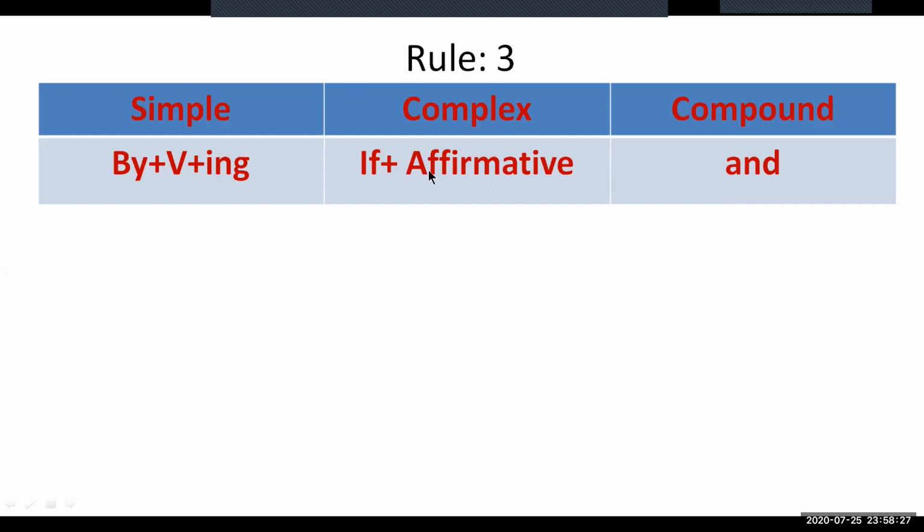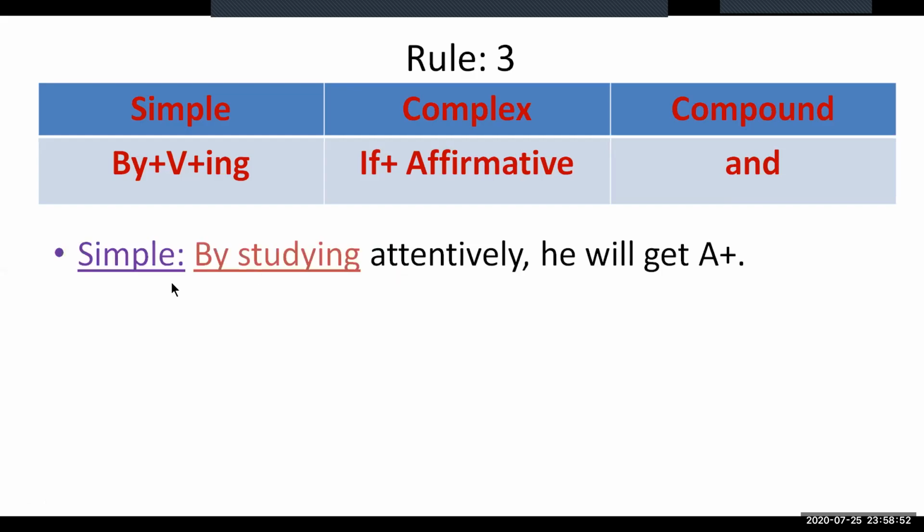So now it is about if plus affirmative. So in rule two, we studied about without plus verb plus ing. But here we are studying by plus verb plus ing for the affirmative version of conditional sentence. And to make the sentence compound, we can use the coordinating conjunction and.